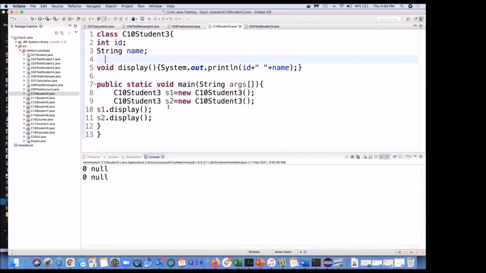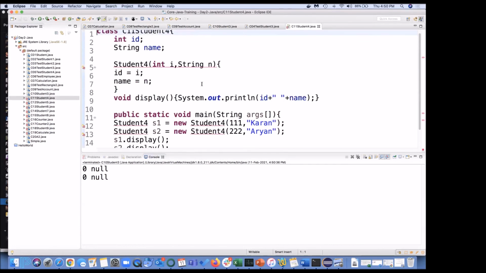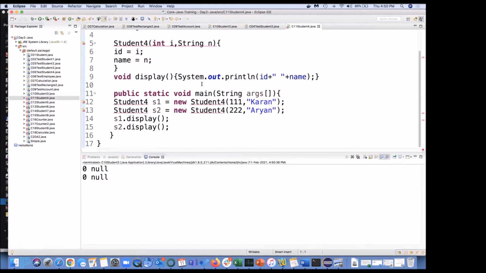Two times 0 null, because when you call S1 display one time, and when you call S2 display another time. Okay, I think we are clear. Move to the next program.